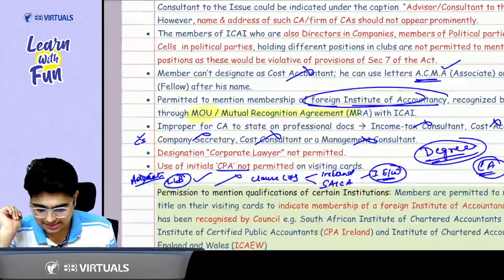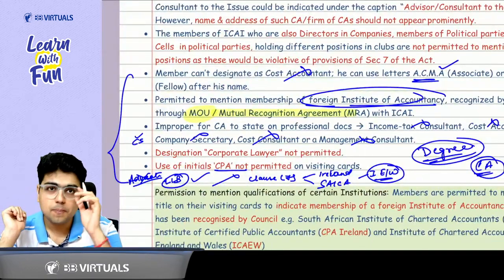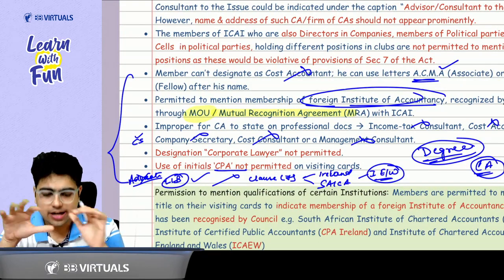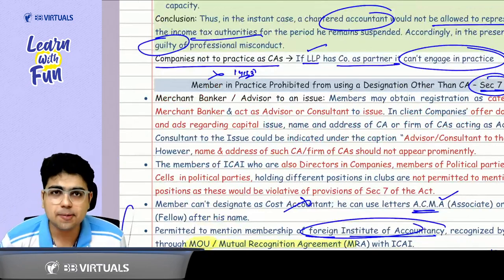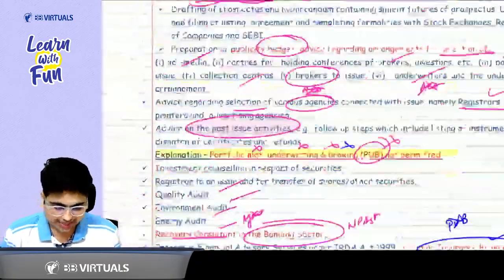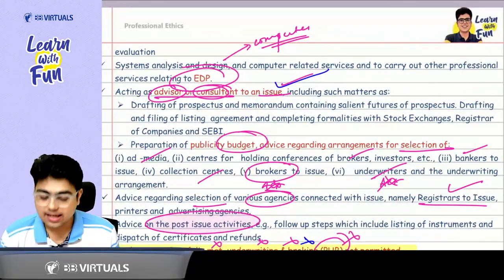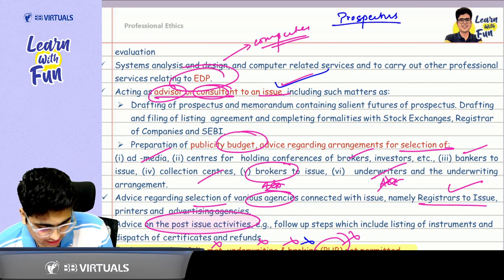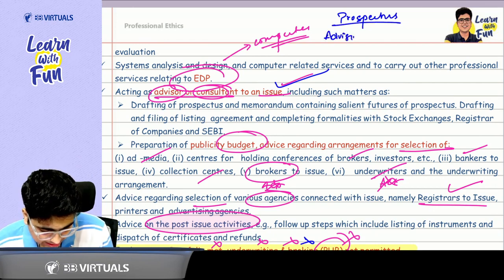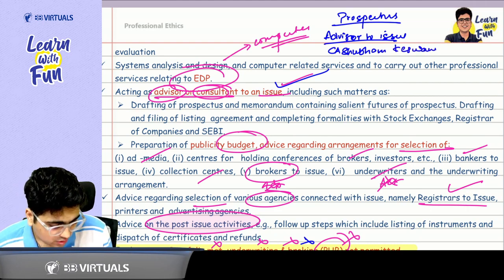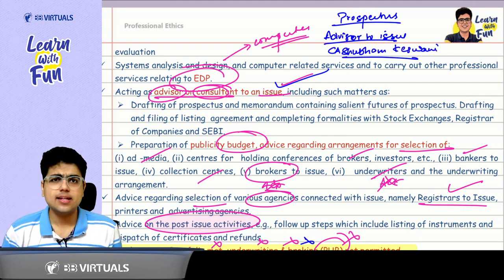Acha, these designations a CA can't use, okay? But what if as a CA I am acting as a director in a company? Got it, sir. Now when the company brings its prospectus, in the prospectus it gives a heading that there is a merchant banker or advisor to an issue. Can a CA act as an advisor to an issue? I just told you, yes, I can act as an advisor to an issue. So in that prospectus, please understand, there is a heading of advisor to an issue. Under that advisor to issue, my name is written, CA Shubham Keswani. Is this thing allowed? The answer is yes.